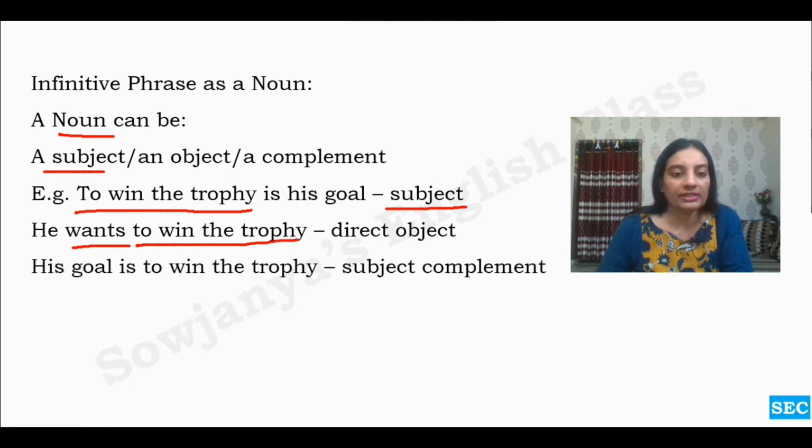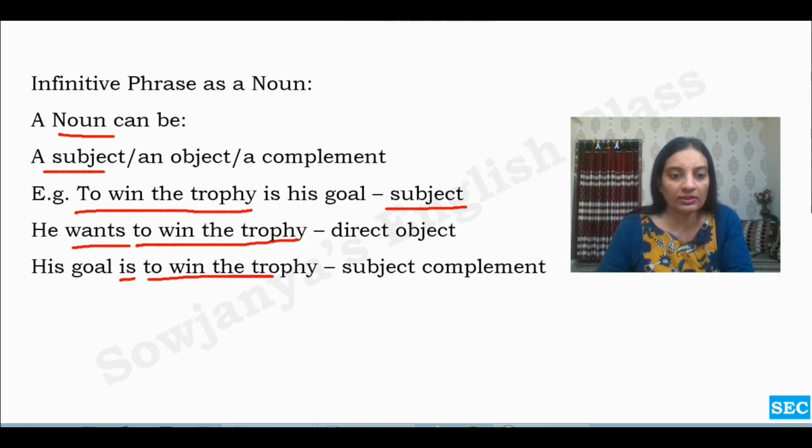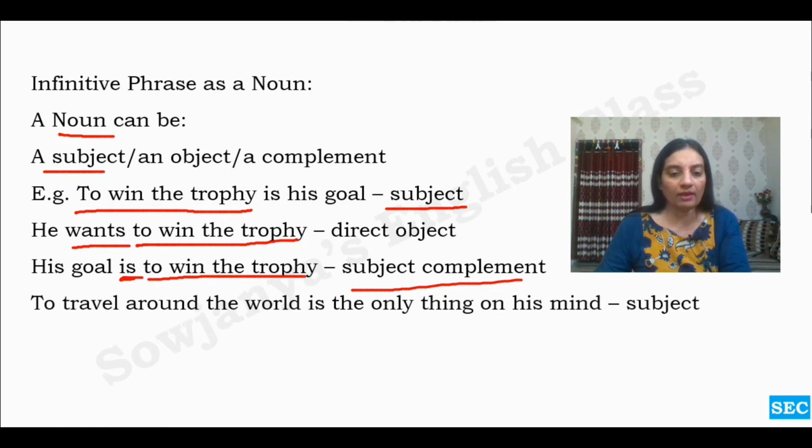His goal is to win the trophy. So here, is is our linking verb. Subject complement is nothing but the object of the linking verb: is, am, are, was, were. So here is is our linking verb, and to win the trophy, the entire infinitive phrase, is acting as a subject complement. Subject complement is nothing but the object of our linking verb. Is it clear?